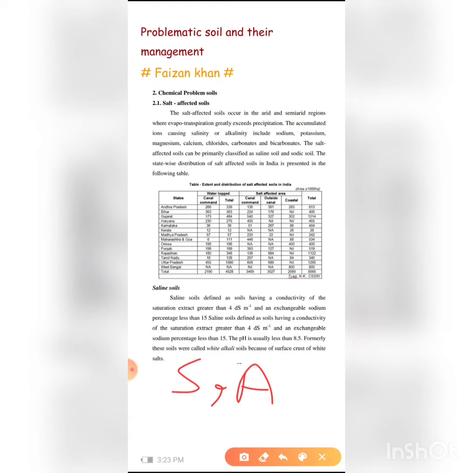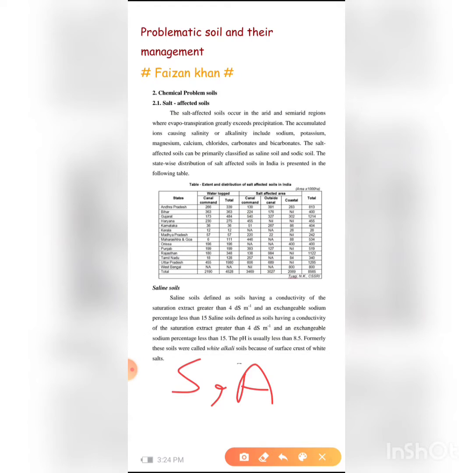But vice versa, if evapotranspiration is more, meaning there is no rainfall, whatever soluble salts and bases are present in the lower layers of the soil profile move upward and accumulate on the root zone, or on the surface of the land, forming a thin salt layer.